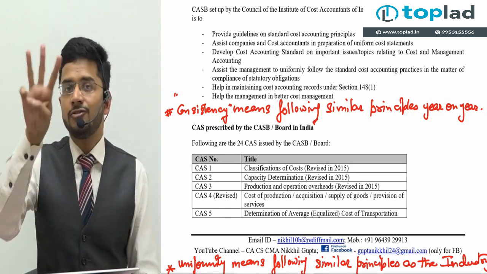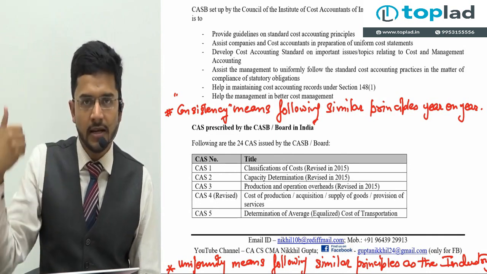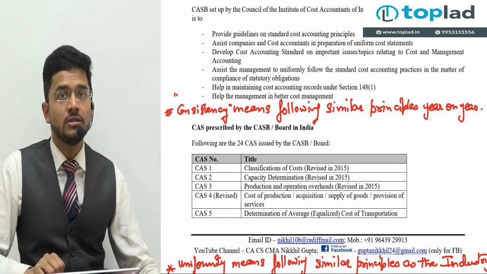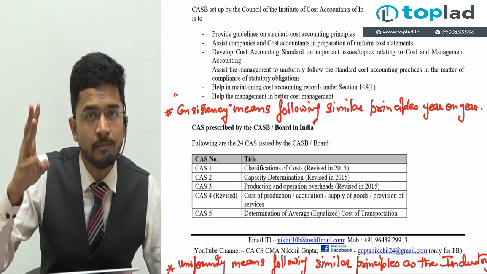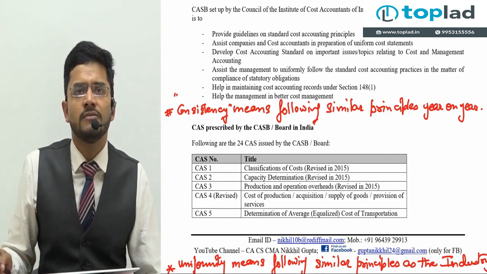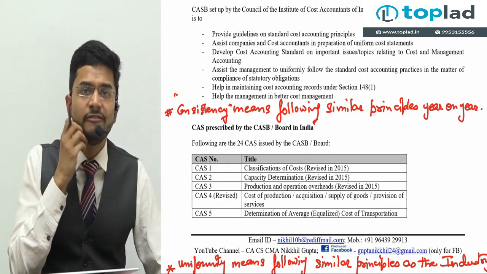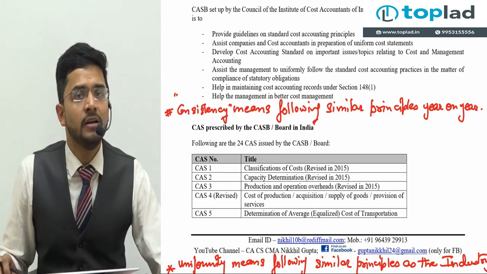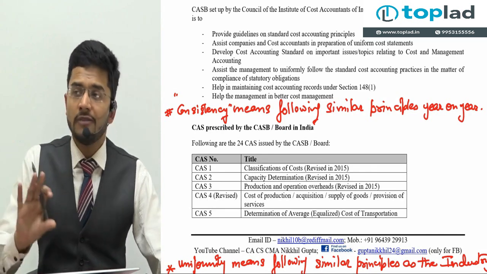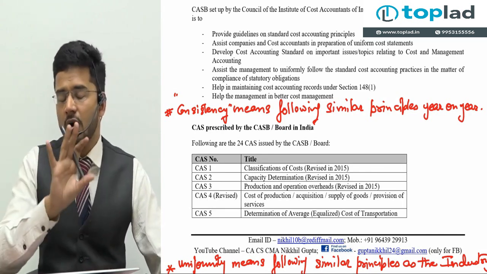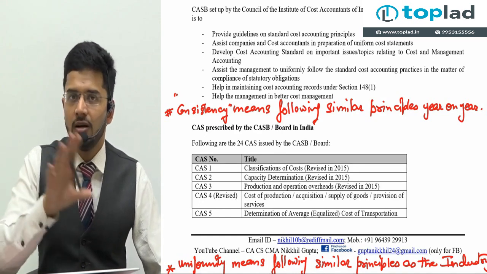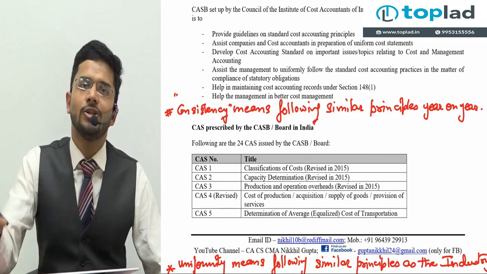Yes, there are 3 exceptions to this rule which we will be studying when we start our cost accounting standards, guys. If those exceptions are triggered, then I am allowed to change my cost accounting principles which I have been following in past. I can change them if those 3 principles are satisfied. We'll be studying those 3 principles going forward. But apart from those 3 situations, there cannot be any other situation whereby our cost accounting principles should differ year on year. They should be same year on year.